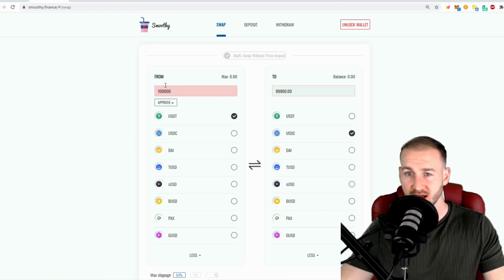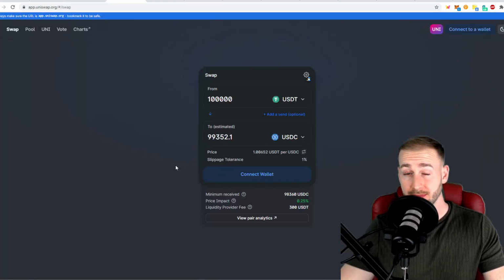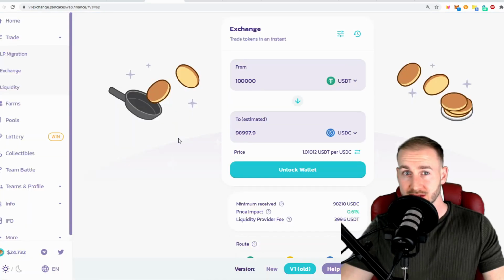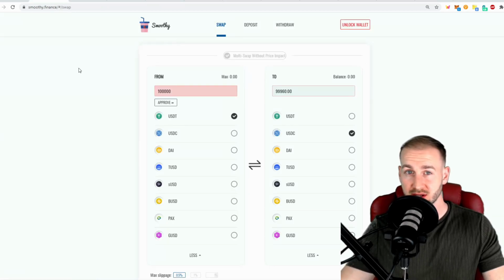So if we look at the figures here and we wanted to swap 100K from USDT to USDC, the fee we pay is just $40. And that is actually their swap fee. So there's no slippage on that trade whatsoever. If we quickly compare that to Uniswap, $100,000 of USDT would only get you 99,352 USDC, so a loss of roughly $650. And over on the Binance Smart Chain on PancakeSwap, you would lose over $1,100 for the same trade. So you can see that for capital efficiency purposes, smoothy.finance does a great job there.